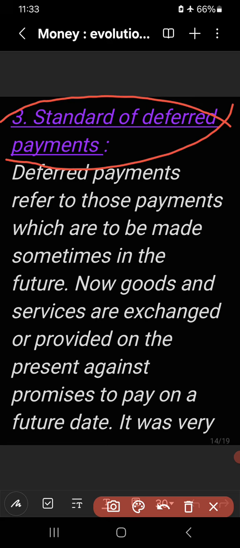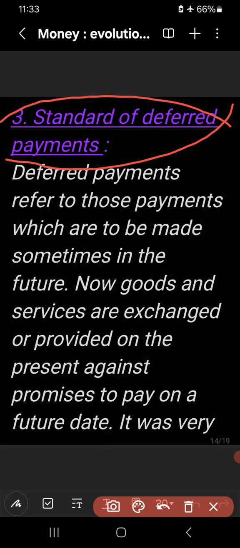If we give a promise, please give me this amount, I will pay you in future, that is just a promise to pay in the future, known as deferred payment. When the payment is postponed for the present and to be made in future, it is known as standard of deferred payment, and money acts as a standard of deferred payment.